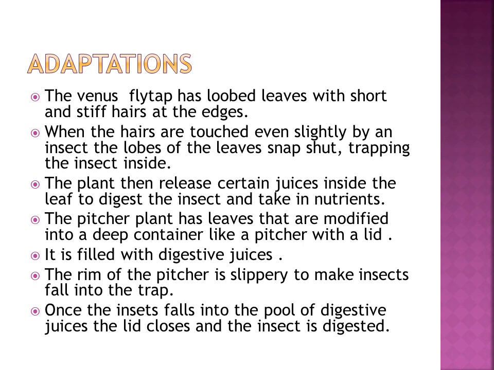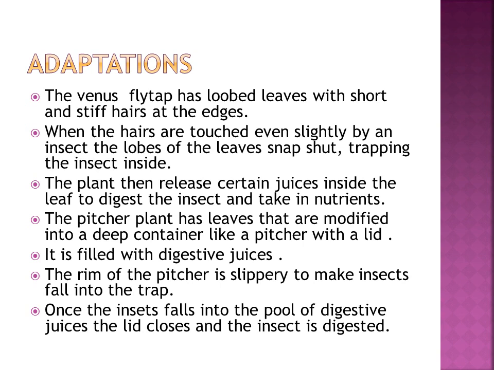Then the pitcher plant also has leaves. Here the leaves are modified into a deep container, and at the top it has a lid. These leaves are filled with digestive juices. The rim of the pitcher is slippery.